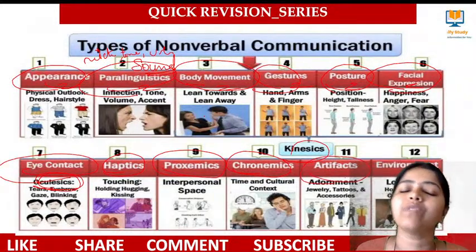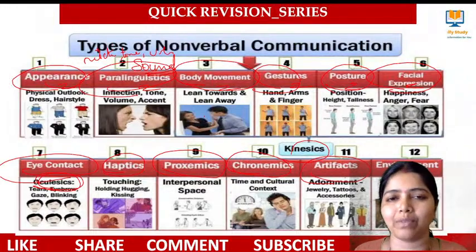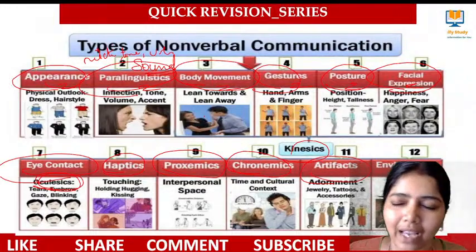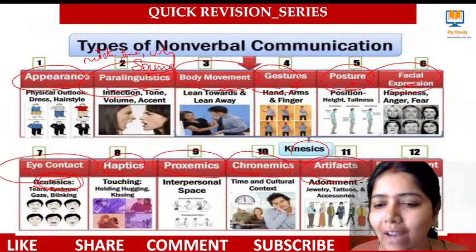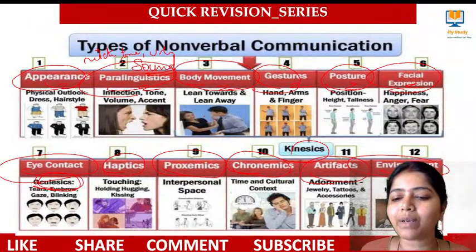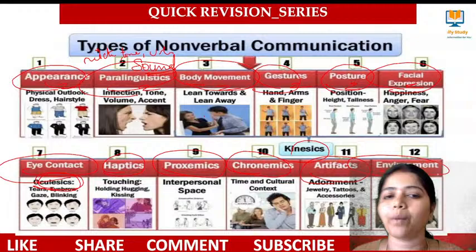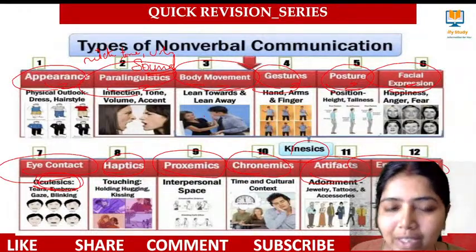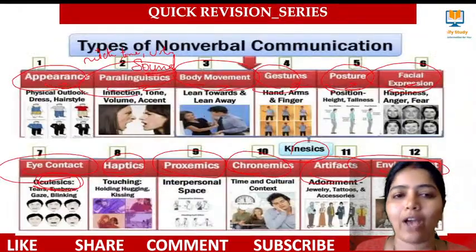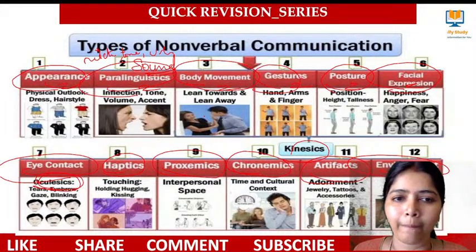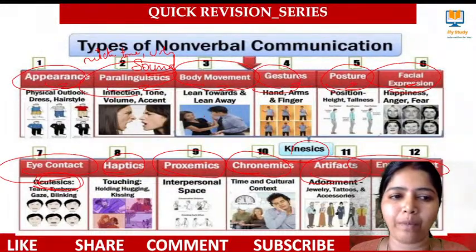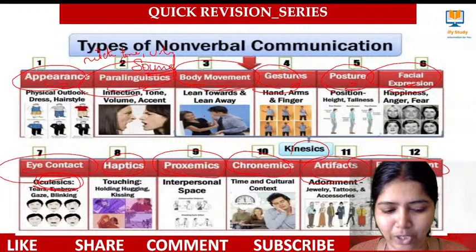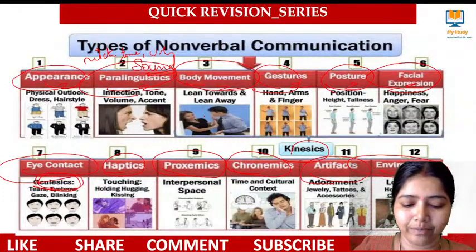Artifacts means what? The things that we wear communicate something. They belong to this area, people, and all these things. Environment means the area in which we live also communicates something. So these are all the different types of non-verbal communication. I hope it is clear, learners, right? I'll be giving you one PYQ from non-verbal communication. Let me check how many of you are able to understand.